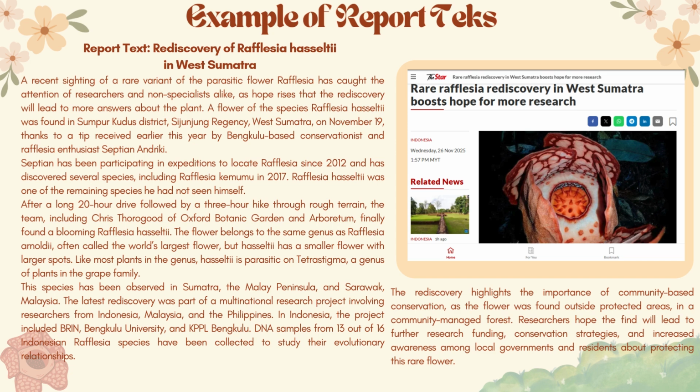A flower of the species Rafflesia hasseltii was found in Sumpur Kudus district, Sijunjung Regency, West Sumatra, on November 19, thanks to a tip received earlier this year by Bengkulu-based conservationist and Rafflesia enthusiast Seption Andriki. Seption has been participating in expeditions to locate Rafflesia since 2012 and has discovered several species, including Rafflesia kamumu in 2017. Rafflesia hasseltii was one of the remaining species he had not seen himself.